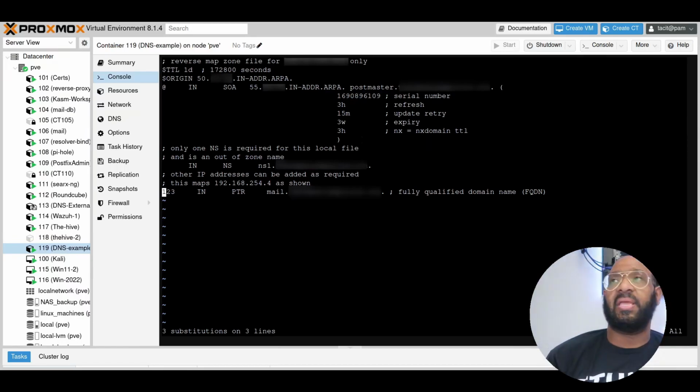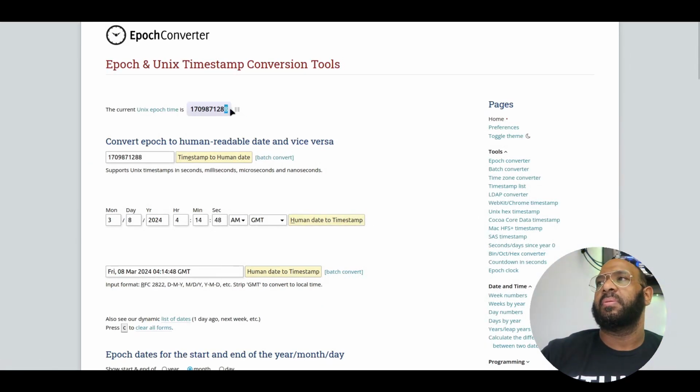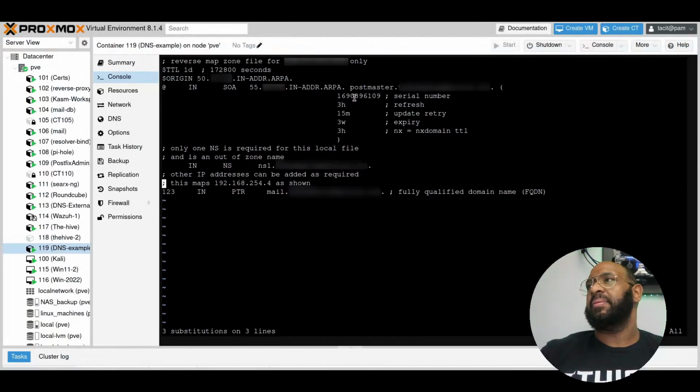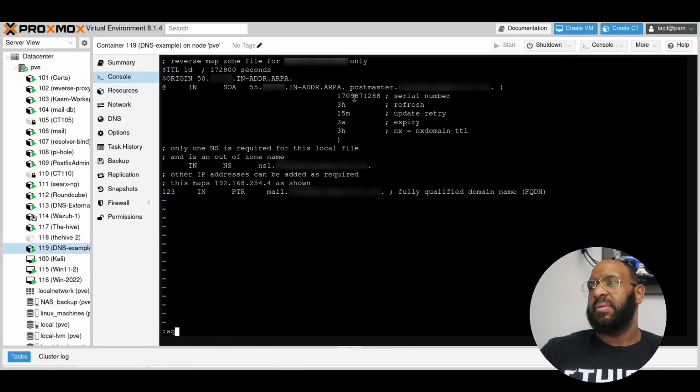How do we do that? We go to epoch converter, timestamp, and we're just going to take this number, which converts today's date, and you can modify it if you want to, and we just pop it into our file, right where the serial number is. This ensures that when we refresh, it will read immediately what changes were given, and we will be a happy camper.